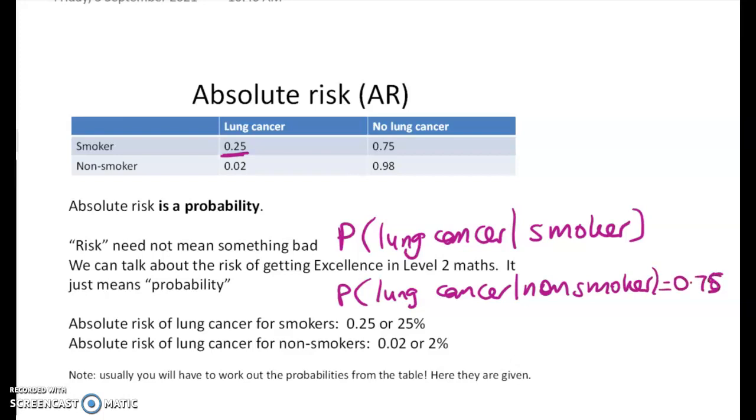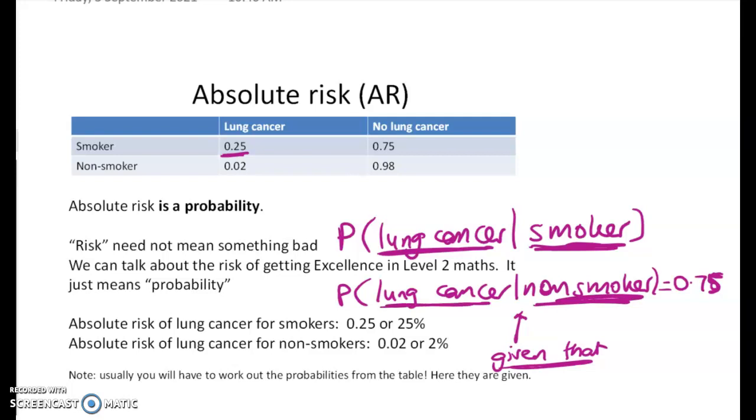So remember from, I think it was video 1, or maybe even when we were still at school, this sign here means given that, right? So this is my conditional probability idea. If I'm just looking at the smokers, what's the probability that they get lung cancer, right? If I'm just looking at the non-smokers, what's the probability that they get lung cancer? So that one, lung cancer given they're a non-smoker, that should be 0.02. That one there should be 0.75, right? So far there's nothing difficult about that at all. The only new thing I want you to get is the word risk means probability.